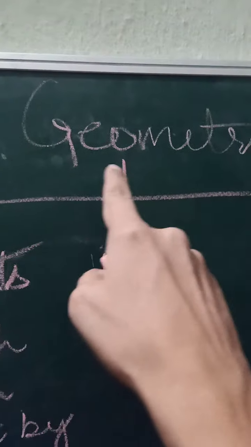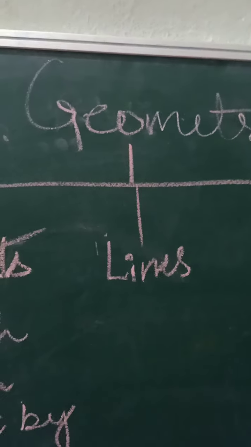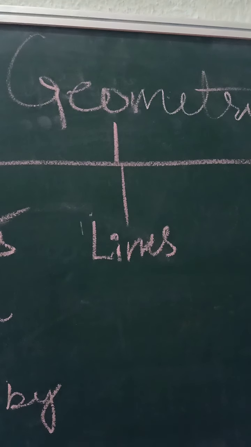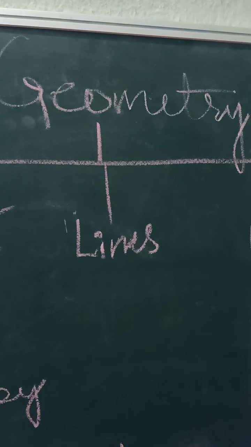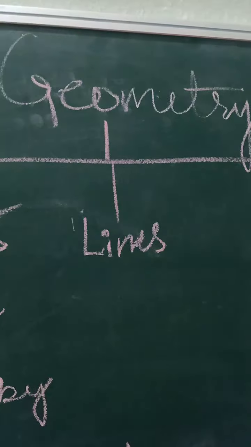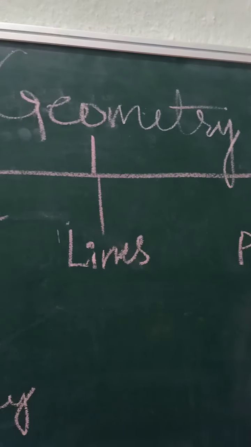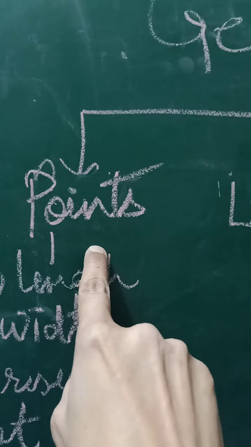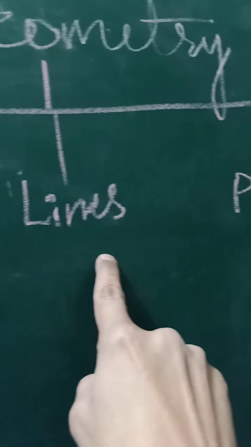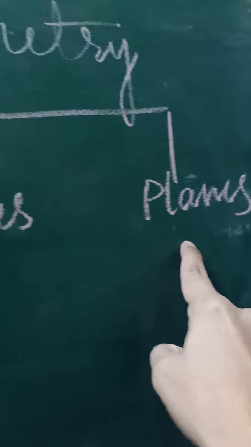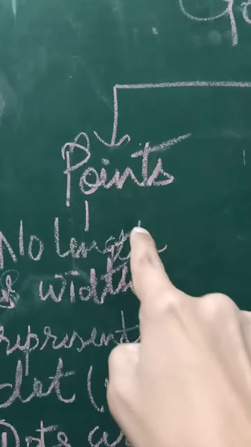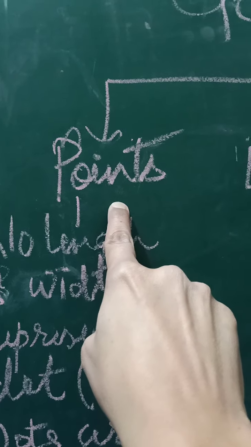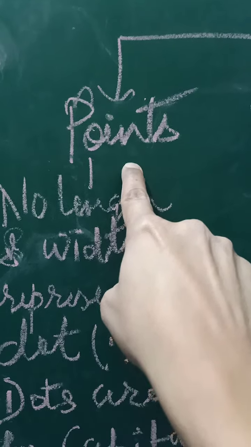Geometry has three basic pillars. When we are going to study geometry, first we must know what are points, what are lines, and what are the planes. So let us discuss points first.